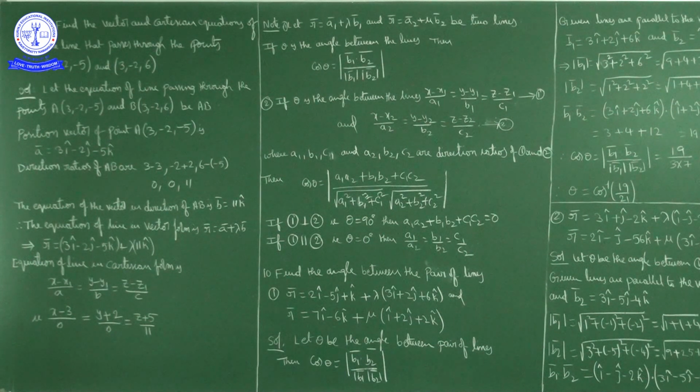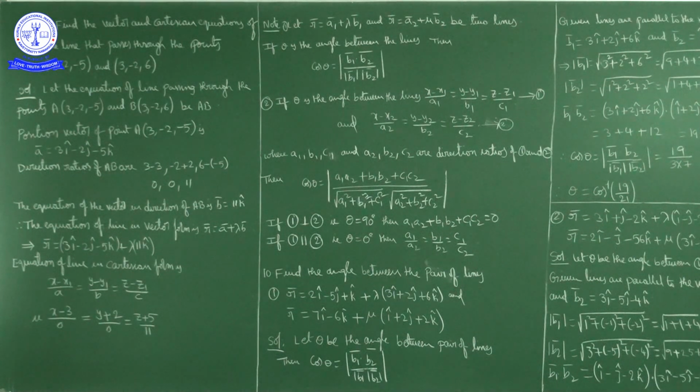Suppose theta is the angle between these two lines, then cos theta is equal to magnitude of b1 bar dot b2 bar upon magnitude of b1 bar into magnitude of b2 bar. This is the angle between the lines, the formula when two lines are given in vector form.